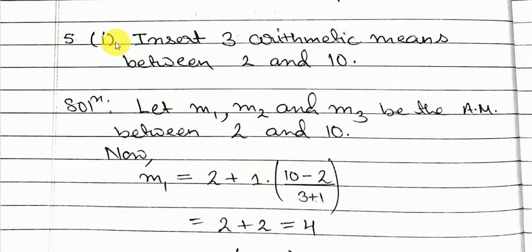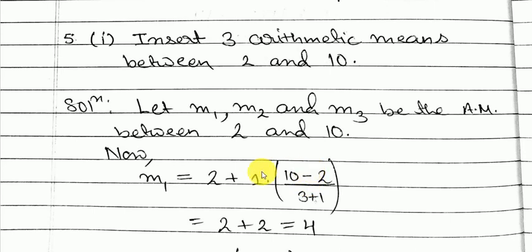Question number 5.1. Insert 3 arithmetic means between 2 and 10. So here two numbers are given, a is equal to 2, b is equal to 10, and we have to insert 3 arithmetic means. So let the arithmetic means be m1, m2 and m3, the required ones, between 2 and 10. Now the first arithmetic mean m1 will be written as the first term a, 2, plus 1 time the common difference.